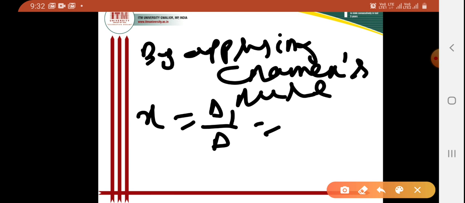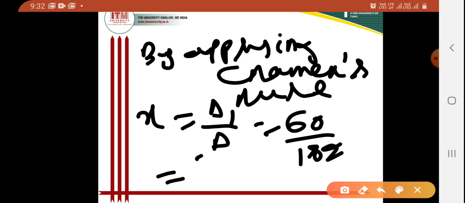So when I am writing x, that is our first unknown, in the place of del I have to put 182, and in the place of del 1 I will put 60, so I can write 60 by 182. Okay, so the value will come as 30 by 91, and as this is a current, the unit will be ampere, so x will be 30 by 91 ampere.